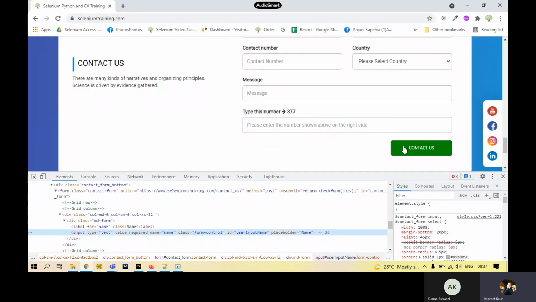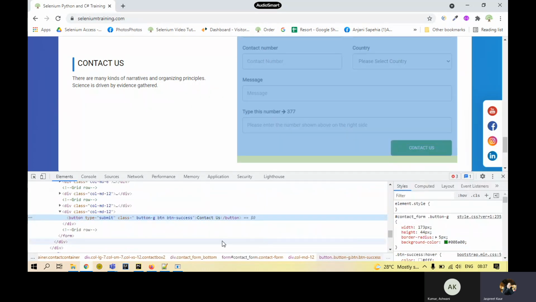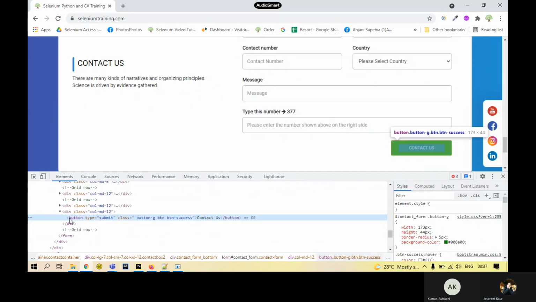I have this button over here, which is the contact us button. If I inspect this, I'll get the information for this button. Now you can see over here that the type has been changed to button from input. It's not taking any input. It's just a button which is going to take a lot of data whenever it's being pressed. So type will be button, and the mandatory attribute, as I said earlier, is going to be type itself.